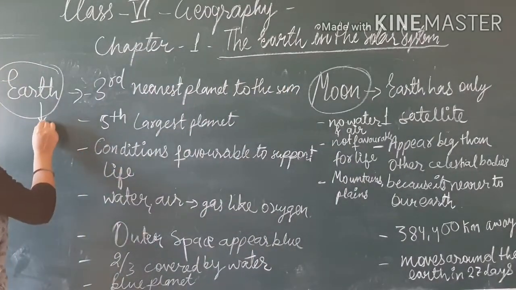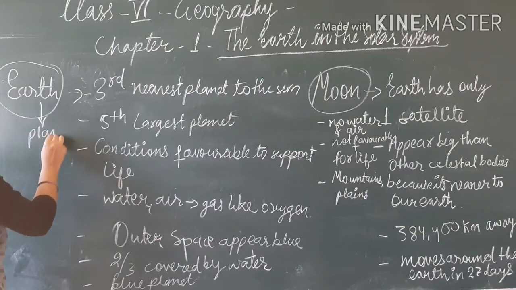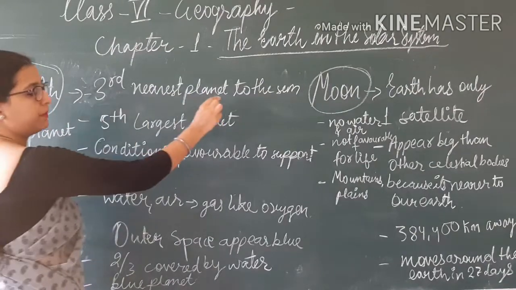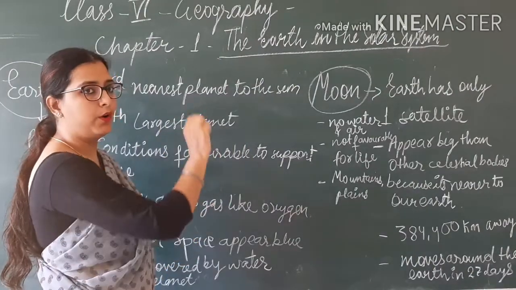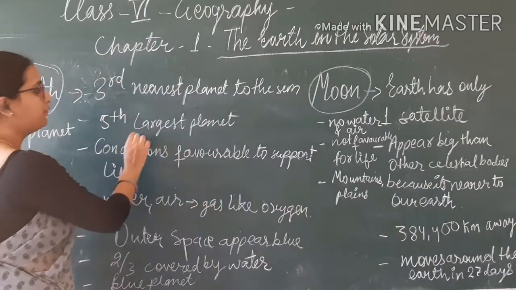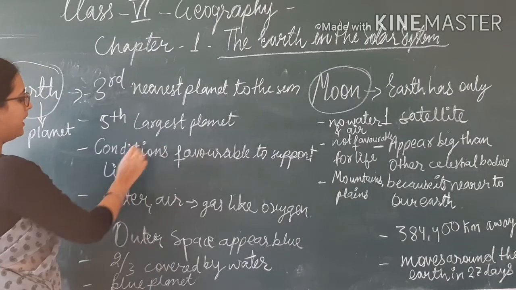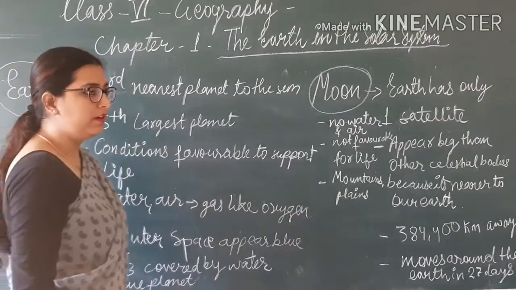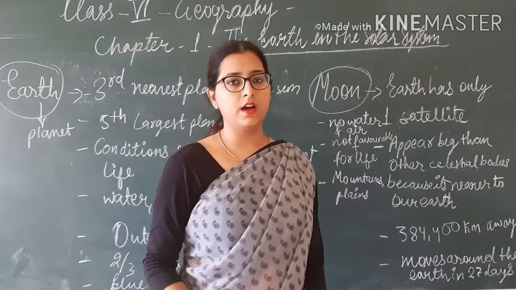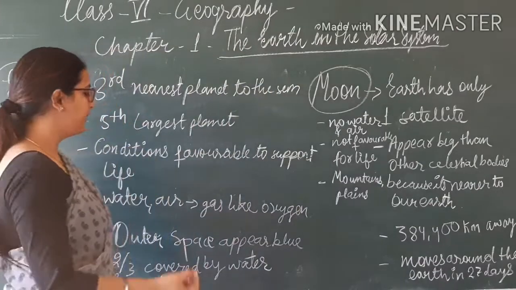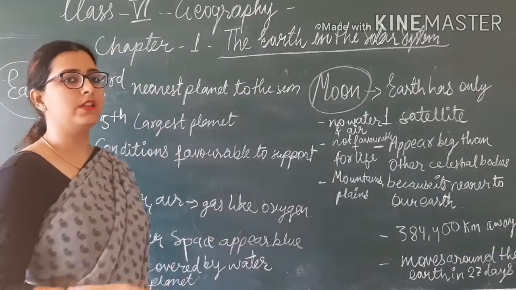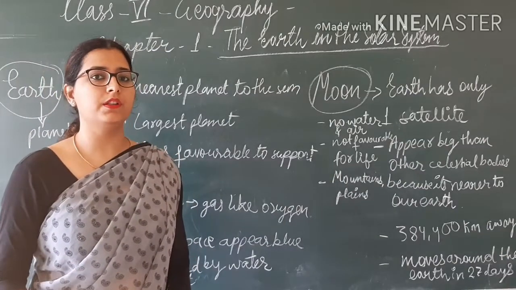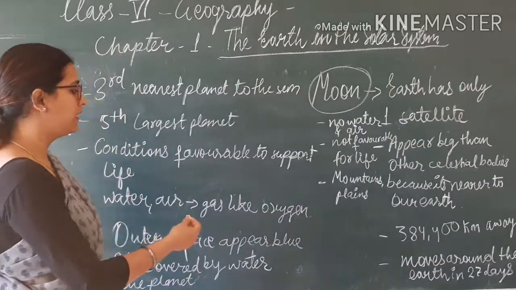Earth is the third nearest planet to the sun and the fifth largest planet among all the 8, and conditions are favorable to support life on the earth. You all know this very well, like water, air, all these things which are necessary for our life are present on our earth.